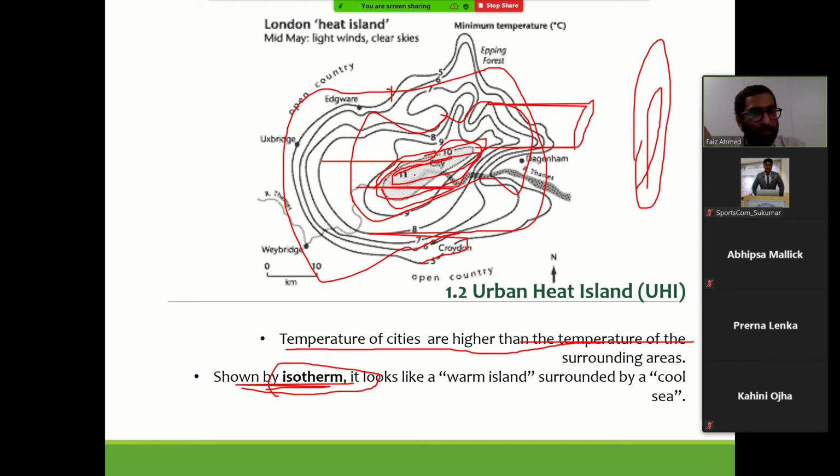Okay, so it depends on the temperature that is observed in this area, and a small island is created as a result of it. Okay, let's say here, this is an indicative one, 11 degrees Celsius. Wherever you measure within this part, the temperature is 11 degrees Celsius. Okay, so like this, even if you see the meteorological maps, sometimes you will get maps like this, where it will tell you the temperature variation, temperature gradients, along a specific city or area of interest.